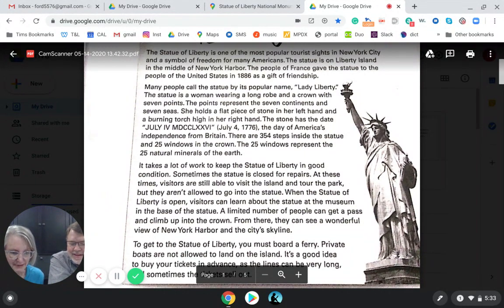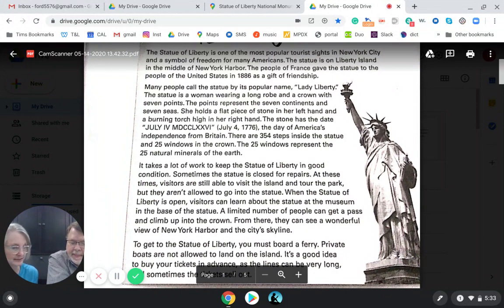The Statue of Liberty is one of the most popular tourist sites in New York City, and it's a symbol of freedom for many Americans. The statue is on Liberty Island in the middle of New York Harbor. Remember we showed the picture of that? The people of France gave the statue to the people of the United States in 1886 as a gift of friendship.